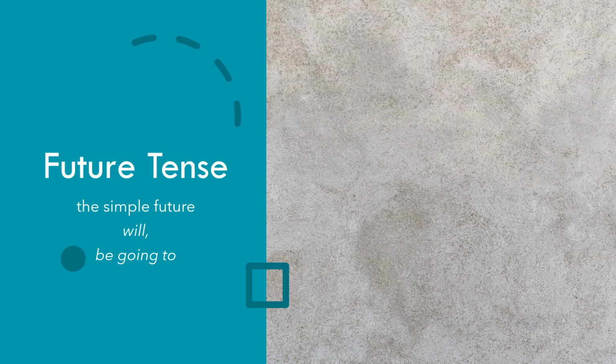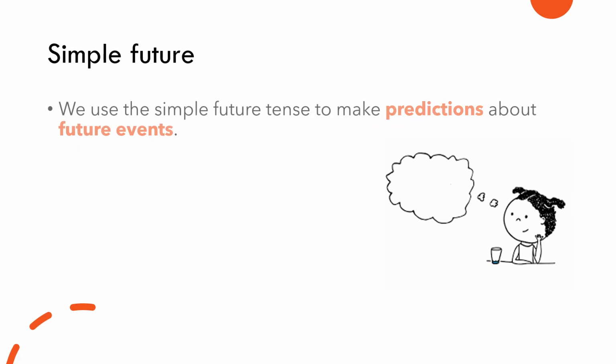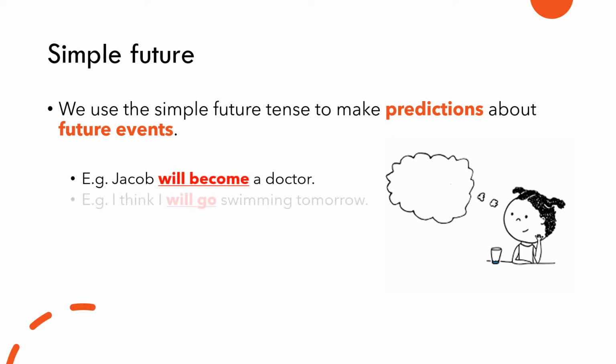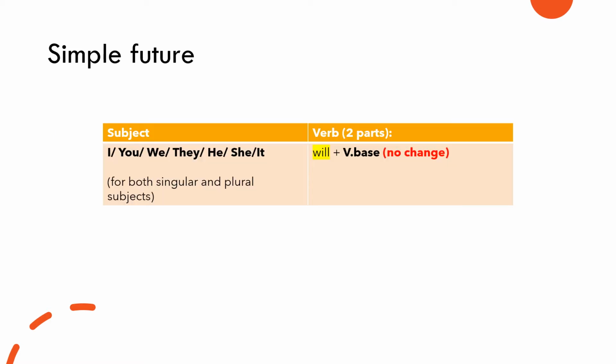In this video, we'll recap the simple future tense. We use the simple future tense to make predictions about future events. For example, Jacob will become a doctor. I think I will go swimming tomorrow. So, let's take a look at how we can form simple future tense in a sentence.